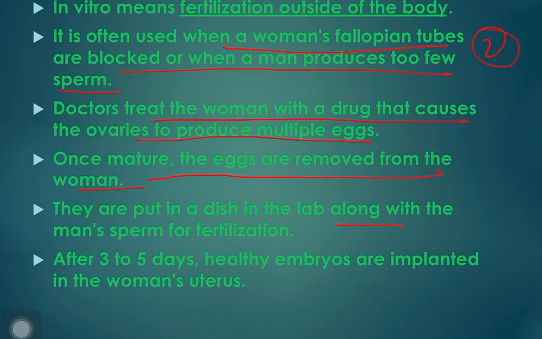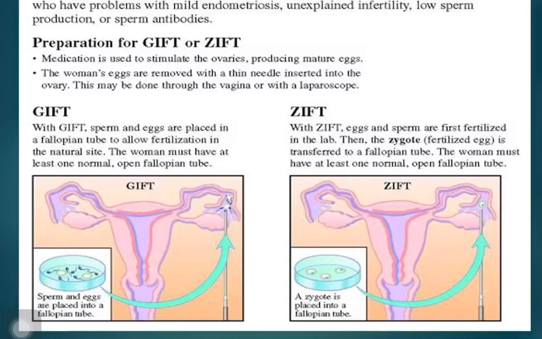Next is gamete intrafallopian transfer. It involves transferring egg and sperm into the woman's fallopian tube. So fertilization occurs in the woman's body. In this, the egg and sperm both are transferred into the woman's fallopian tube, and so fertilization occurs in the woman's body. In this, fertilization is inside the body, not outside under lab conditions. So there are different techniques. You have studied